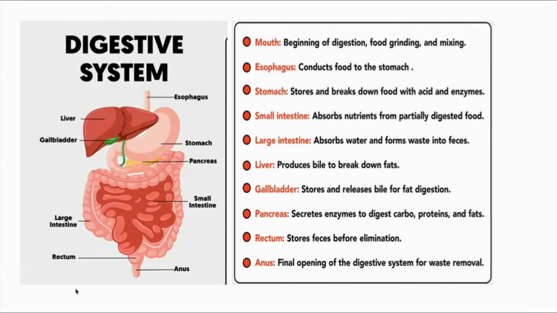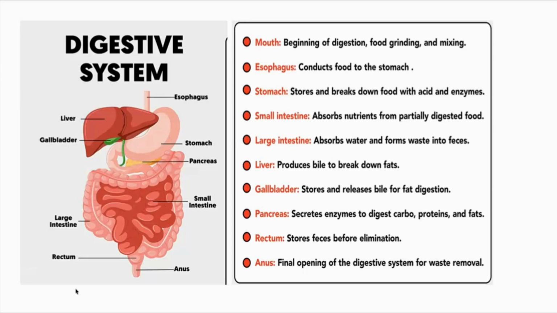Saliva is secreted from the salivary glands. The beginning of digestion, the grinding and mixing of food, everything takes place in the mouth. That is the physical method, chewing. Once the food is completely mixed with our saliva and ground into a substance that we call bolus, it enters the stomach through the esophagus. The esophagus conducts the food to the stomach.